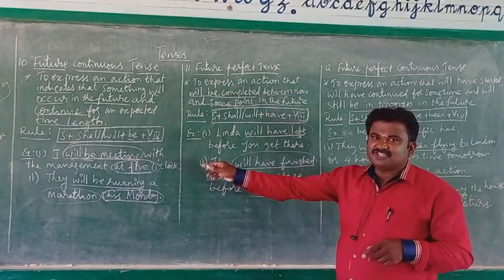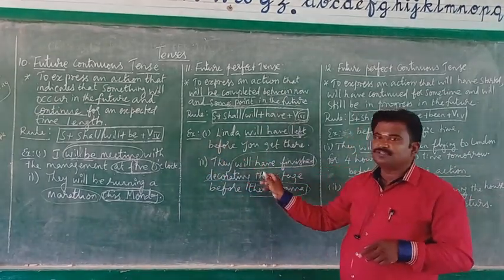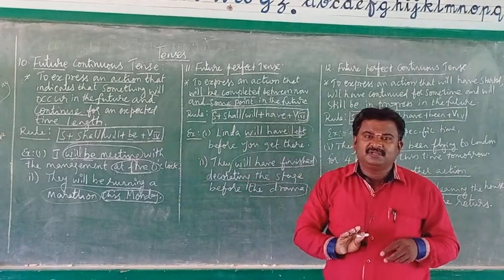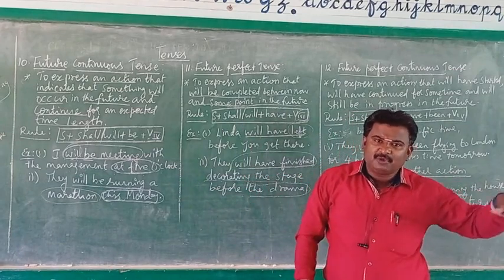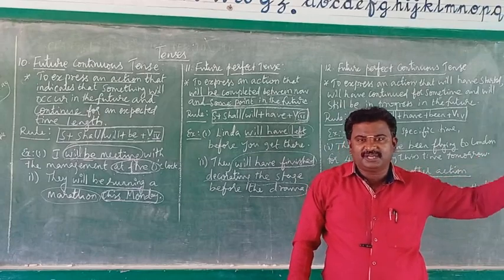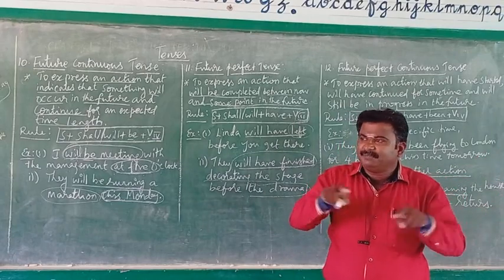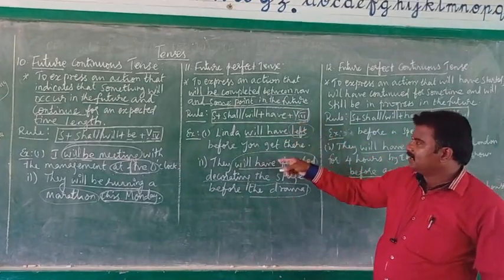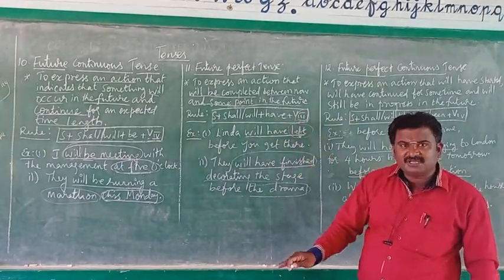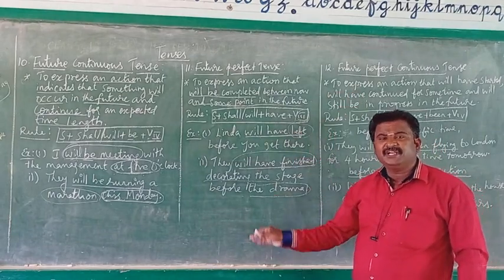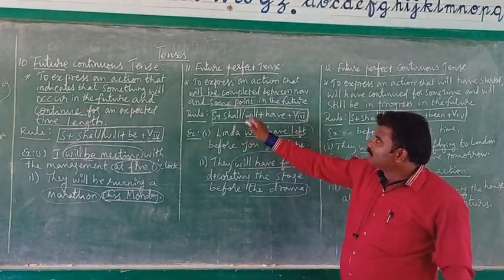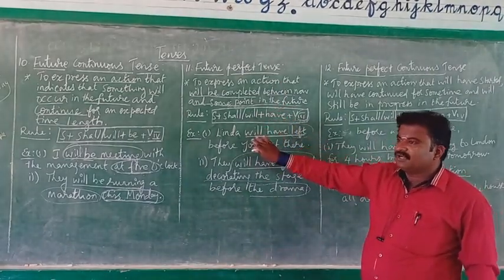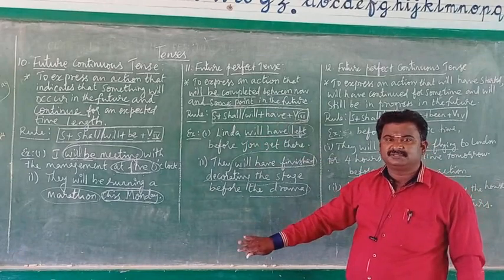Clear? Already I told you the difference between the future continuous and the future perfect. In the future continuous, the work will be initiated in the future and will be going on for some more time. So for a time period we can use the future continuous tense. In the future perfect tense, the work will be initiated in the future, and also the work will be completed in the future. Clear?